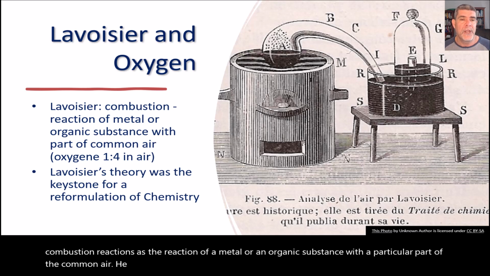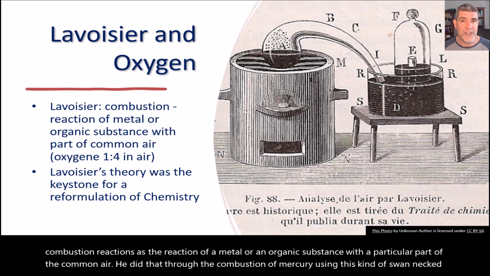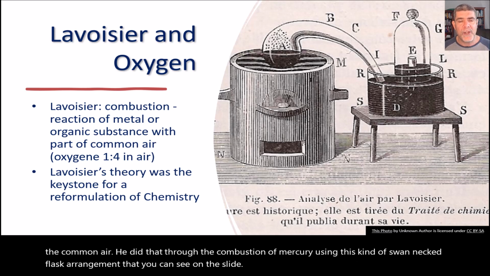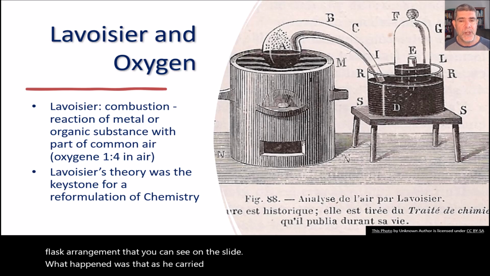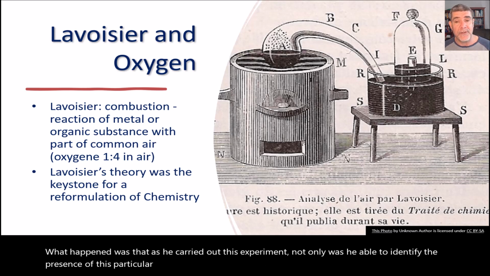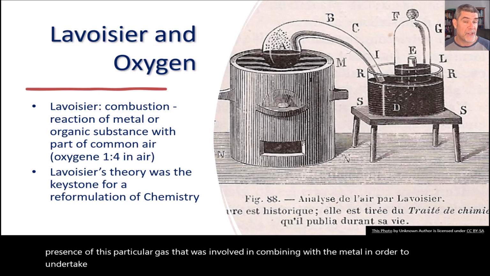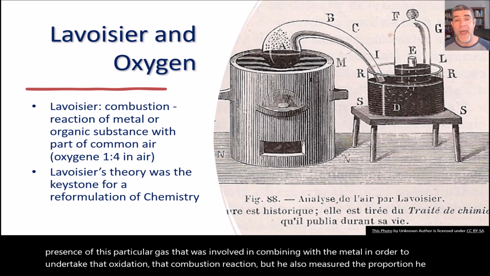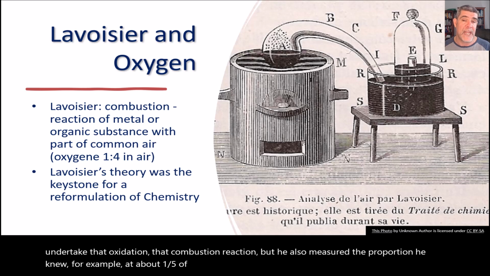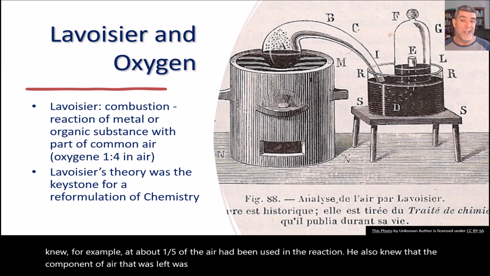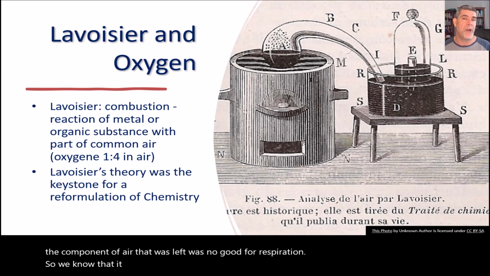He did that through the combustion of mercury using this kind of swan-necked flask arrangement that you can see on the slide. What happened was that as he carried out this experiment, not only was he able to identify the presence of this particular gas that was involved in combining with the metal in order to undertake that oxidation, that combustion reaction, but he also measured the proportion. He knew, for example, that about 1/5 of the air had been used in the reaction. He also knew that the component of air that was left was no good for respiration. So we now know that it would have been completely deprived of oxygen.